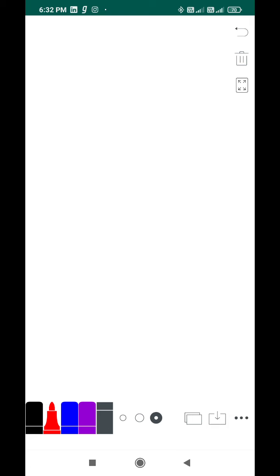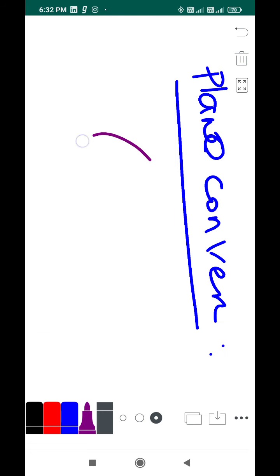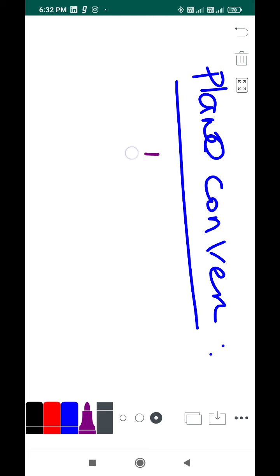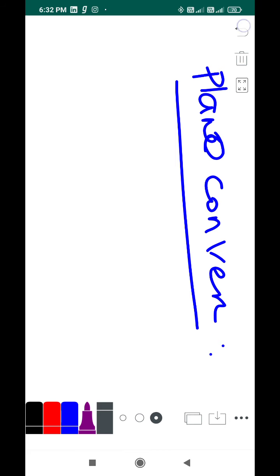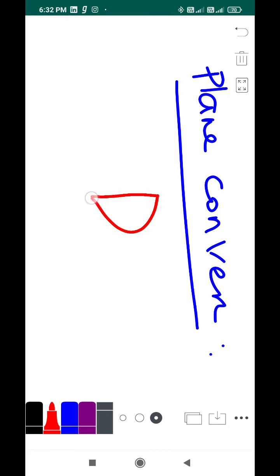Now let's go for plano convex. Plano convex means one side is a plane. You don't have two spherical surfaces; instead, one side is a plane. So this is the exact diagram of a plano convex lens, where one side is a plane and on one side you have a spherical surface. This is called a plano convex lens, and it's also possible to have it like this. This is also called plano convex, because instead of one spherical surface you have a plane.